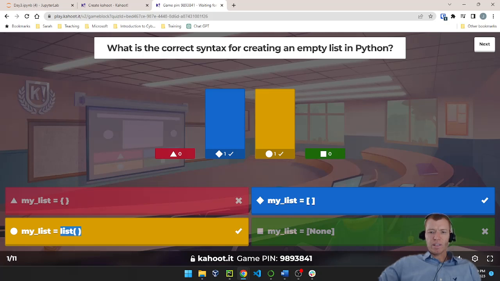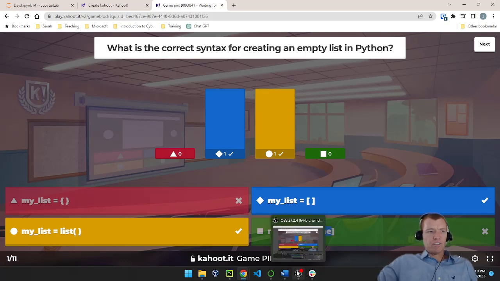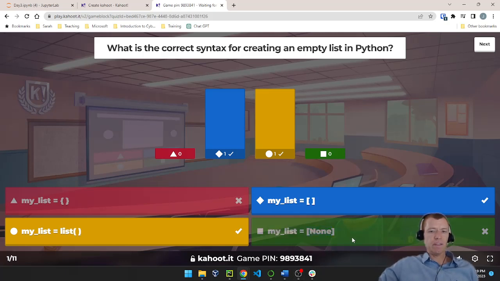If I create a list with none in it, that actually is a type in Python, so that is a single element in a list. So it does create a list, but it's not empty. It actually has an item in there called none.